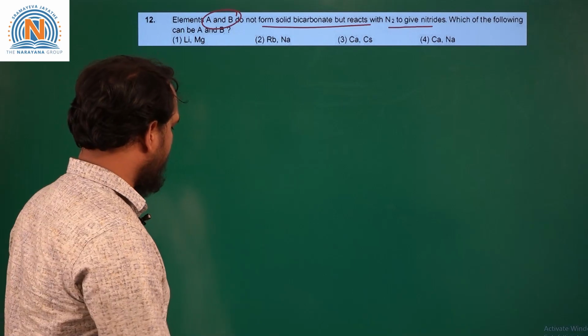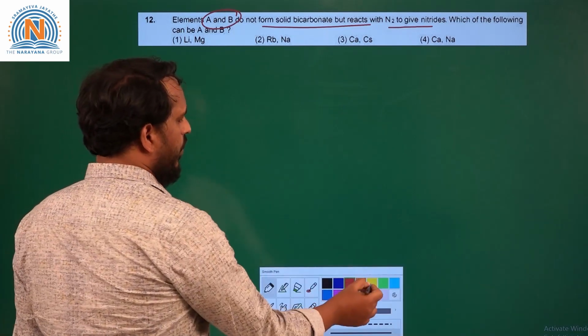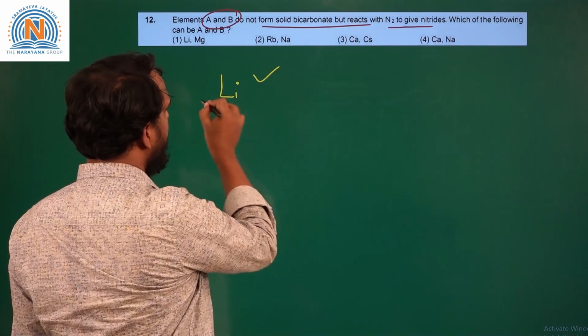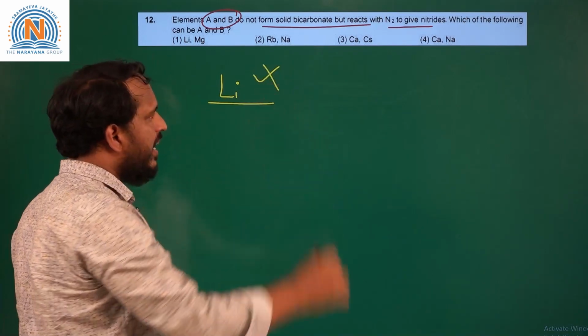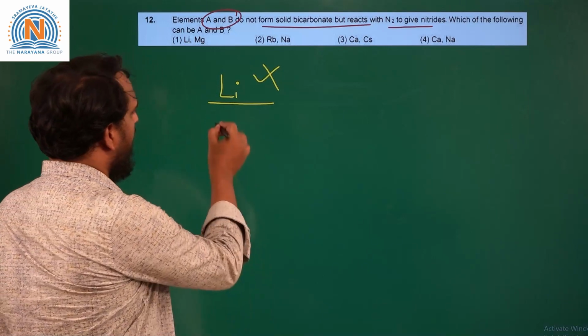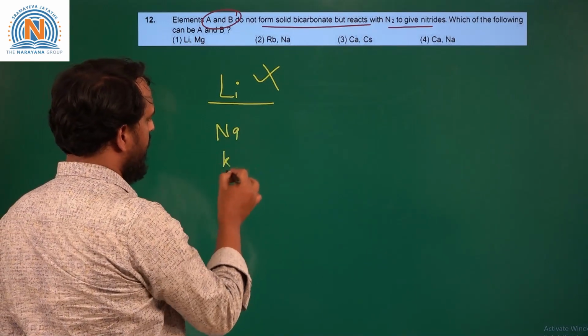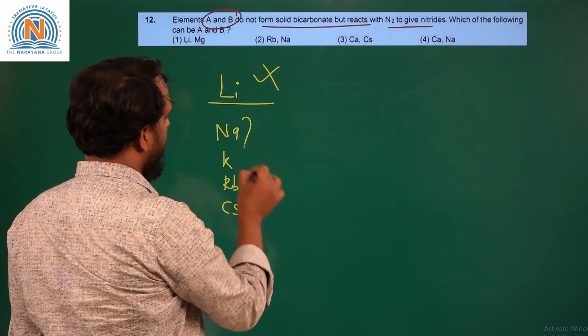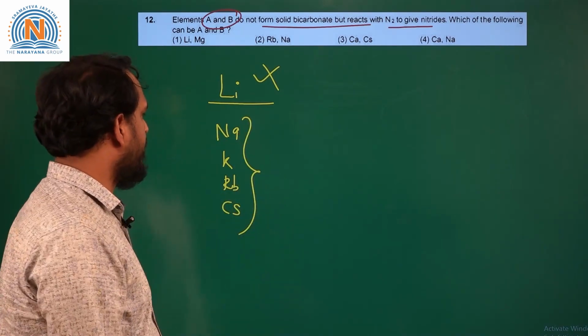Now, if you take group 1, only lithium doesn't form the bicarbonate in solid state. Other elements sodium, potassium, rubidium, cesium form the solid bicarbonates.